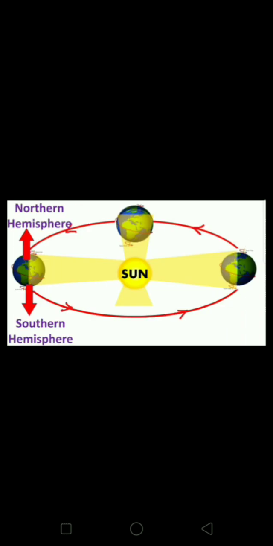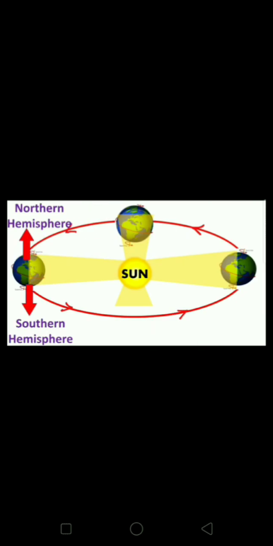Dear children, do you know, like rotation causes day and night on the earth, revolution also causes change in season on the earth. As the earth moves around the sun, the tilt causes the sun rays to fall more directly on either the northern hemisphere or the southern hemisphere, depending on the position of the earth.